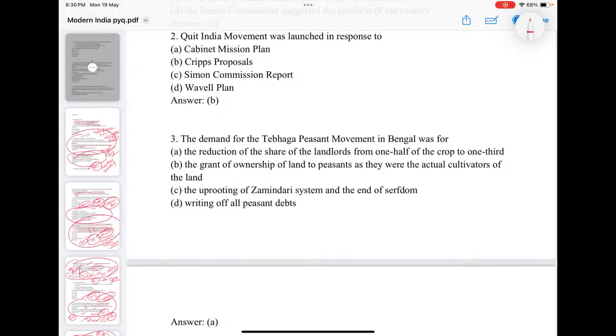Even though they put lots of investment into cultivation, they had to pay 50% of the harvest to the landlords. Now they started a movement in which peasants demanded they would give only 1/3 of the crop to the landlord, because all the effort and pain is by the farmer, so he must get 2/3. So Tebhaga means three divisions.